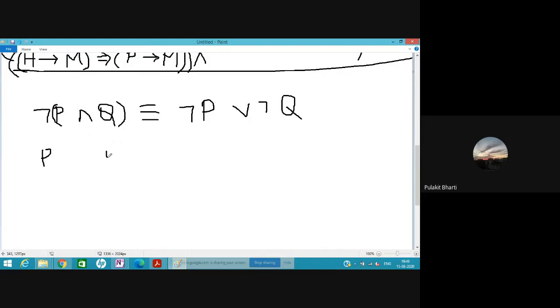This is P, this is Q. Now P can either be 1 or 0. Similarly, Q can either be 1 or 0. Only these 4 combinations can occur: either both are true, either one of them is true, or both are false.